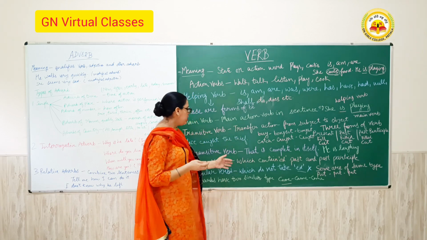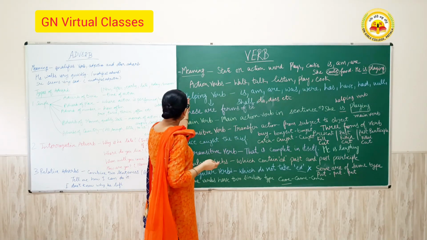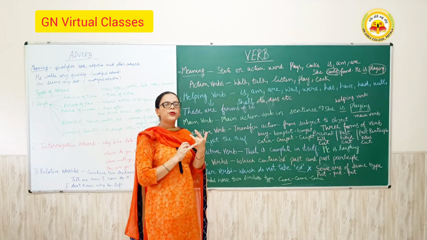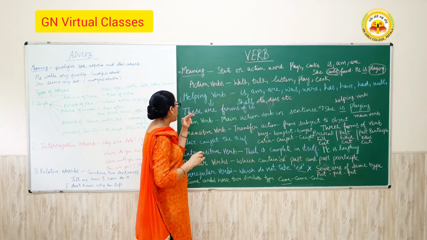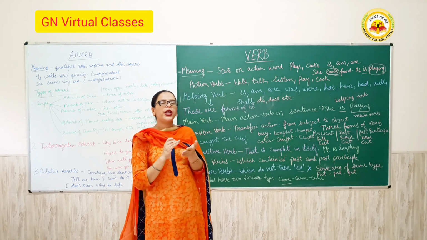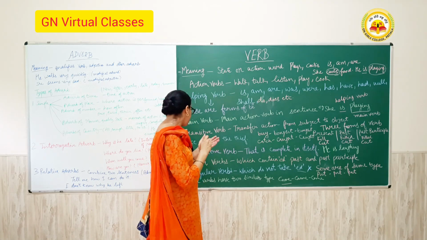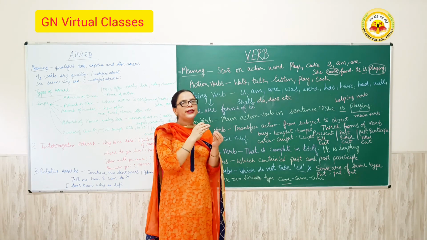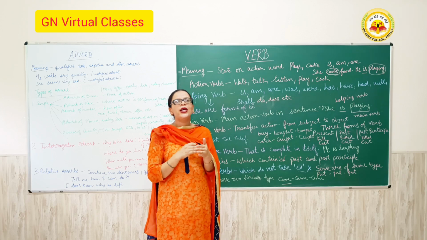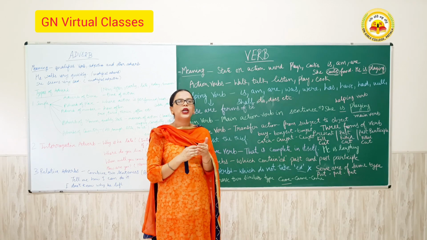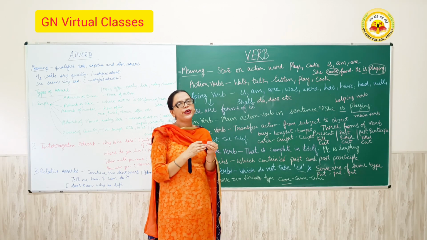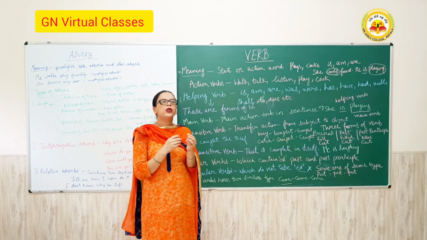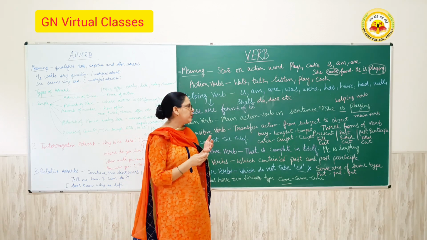So there are so many types of verbs here: action verbs, helping verbs, main verbs, transitive verbs, intransitive verbs, regular and irregular verbs. For performing the tenses, active passive voice, and narration, you have to learn the regular and irregular forms of the verbs so you can answer the question accordingly.